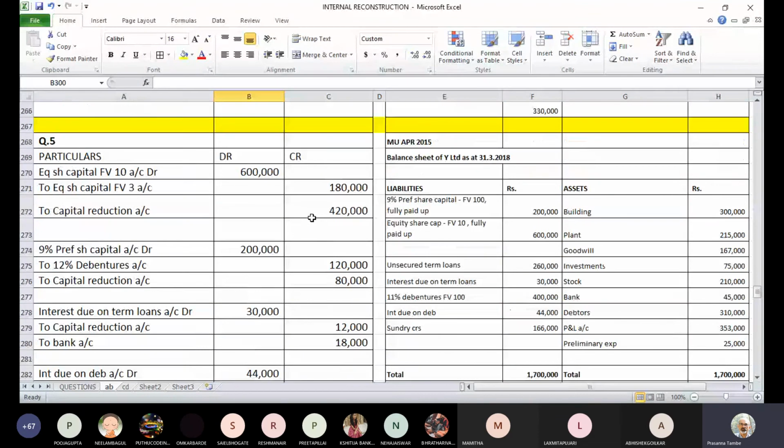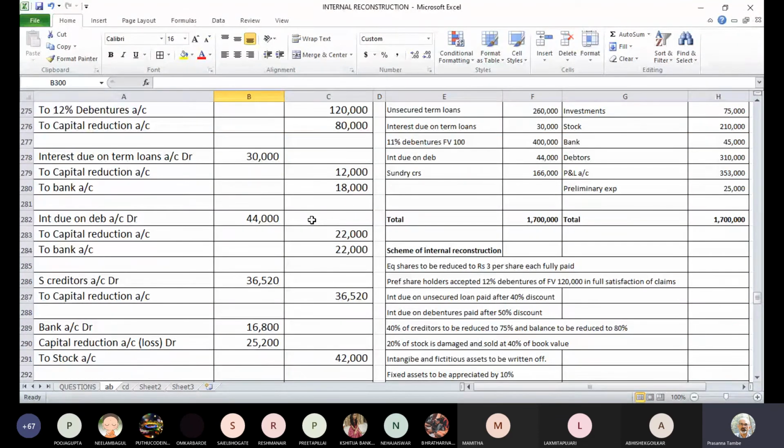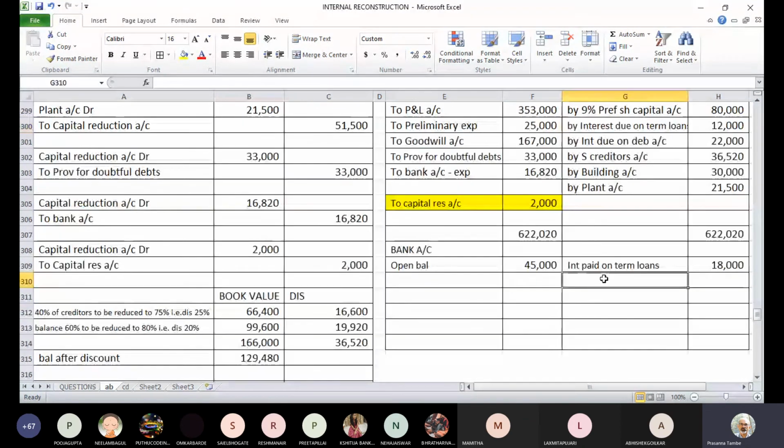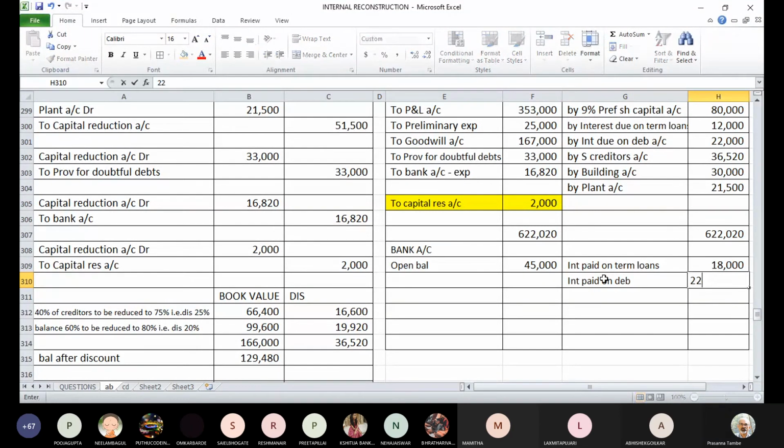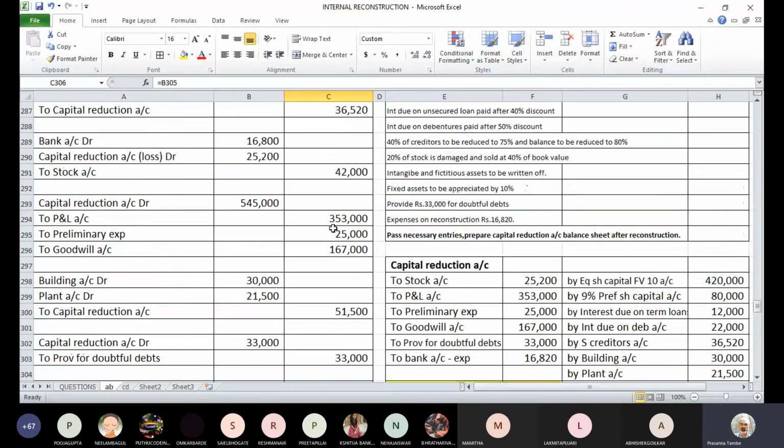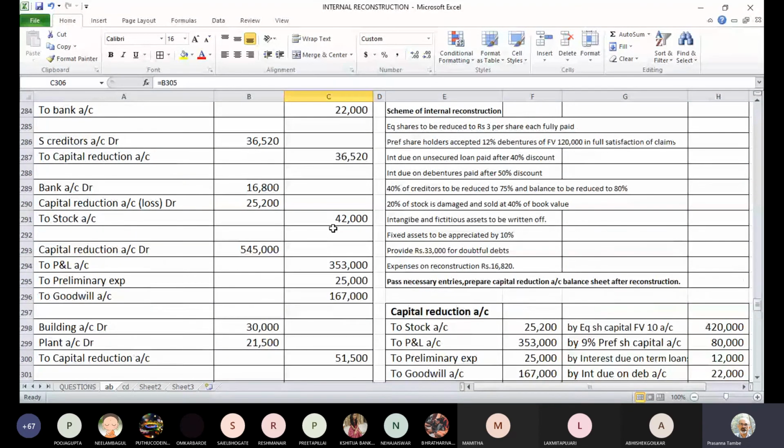After that, what are the other entries? Then we have paid interest on debentures, which was 22,000. Interest paid on debentures, 22,000.